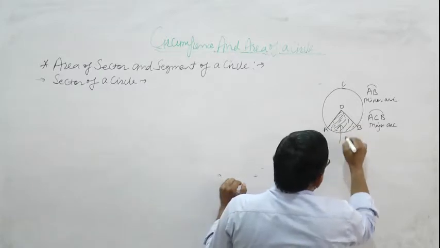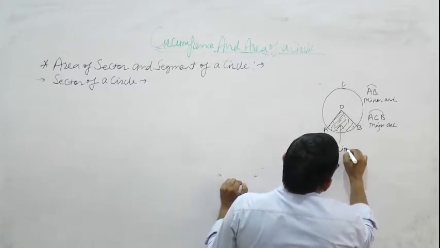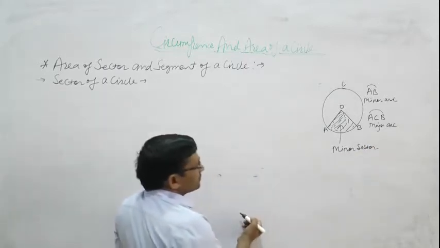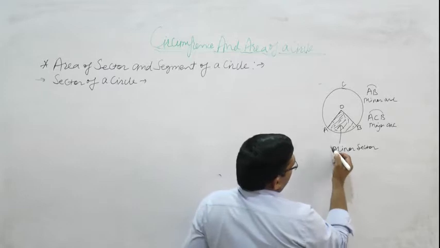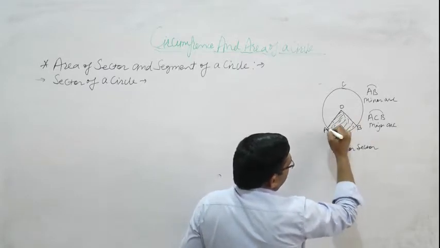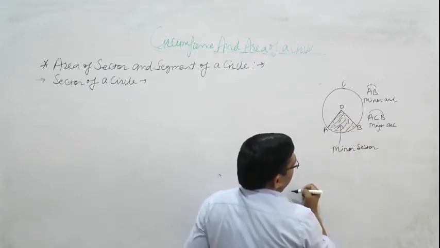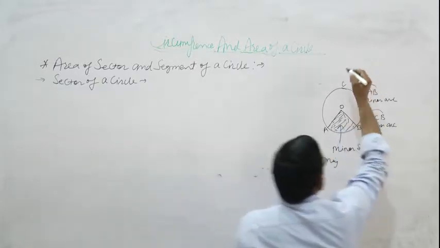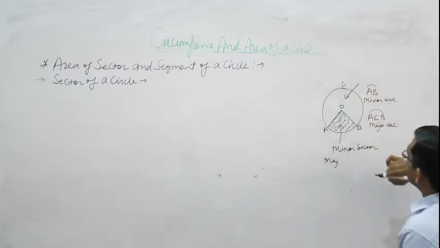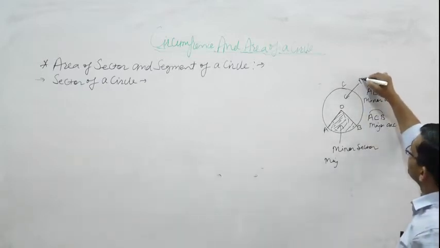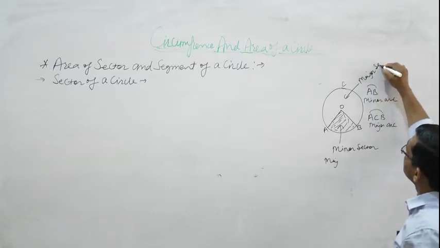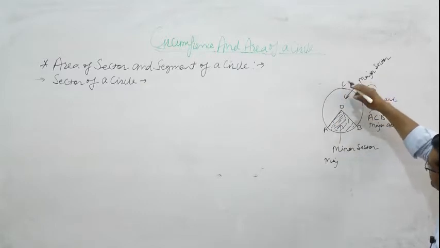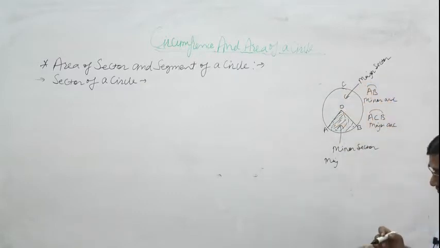This is known as minor sector. Minor sector AOB. And this is major sector, because this part is also bounded by two radius, which radius?